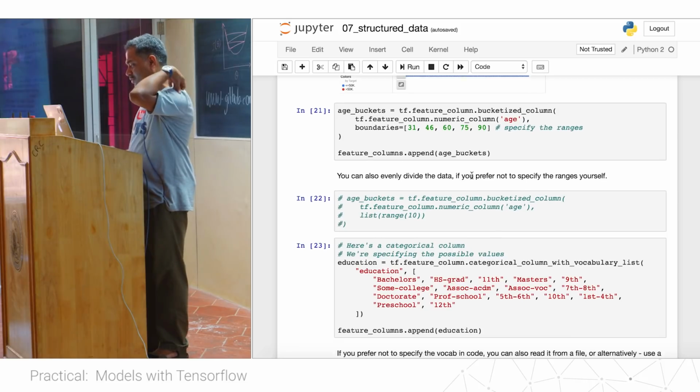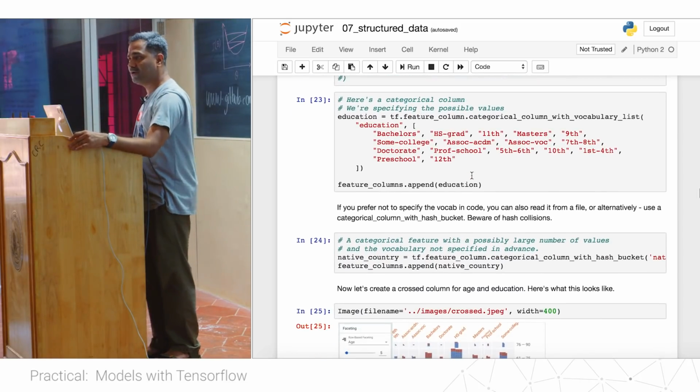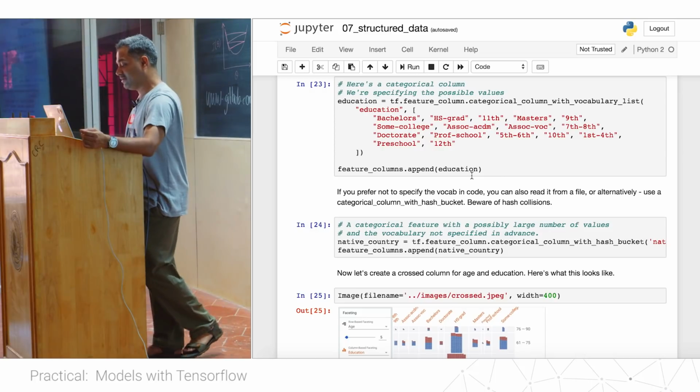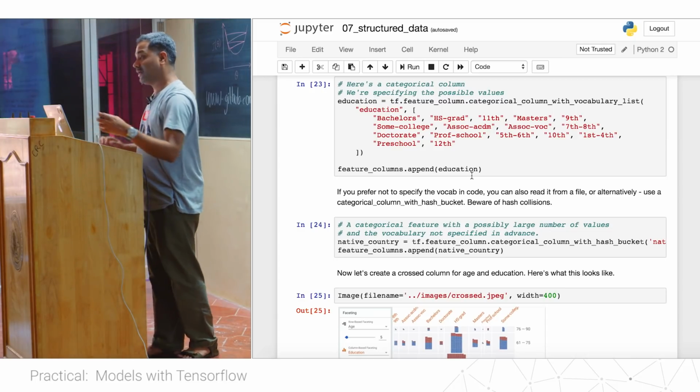Then sometimes you also have categorical data with a vocabulary list, for example degree. There are a bunch of degrees like bachelors, 11th pass, HS grad, masters, doctorate, all these degrees. So there is a fixed dictionary of vocabulary, and based on the vocabulary you want to assign values to the categorical data.